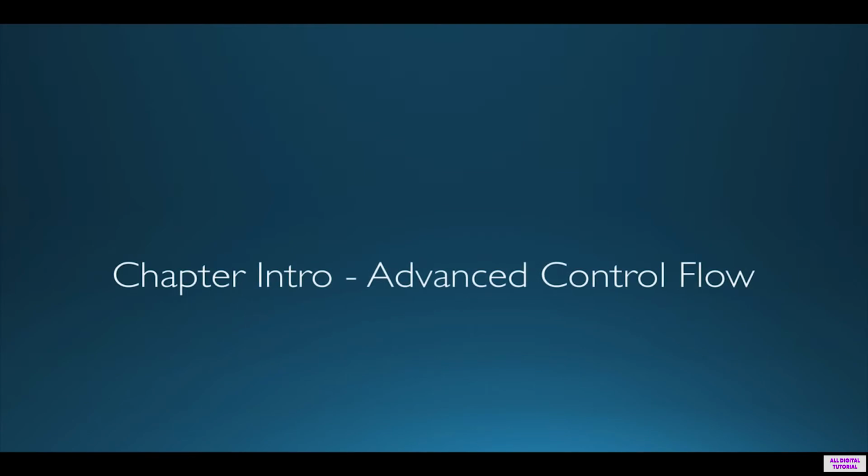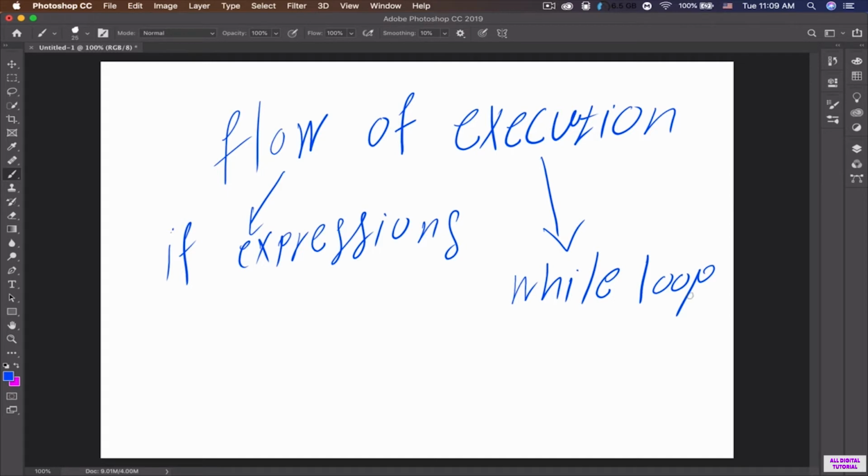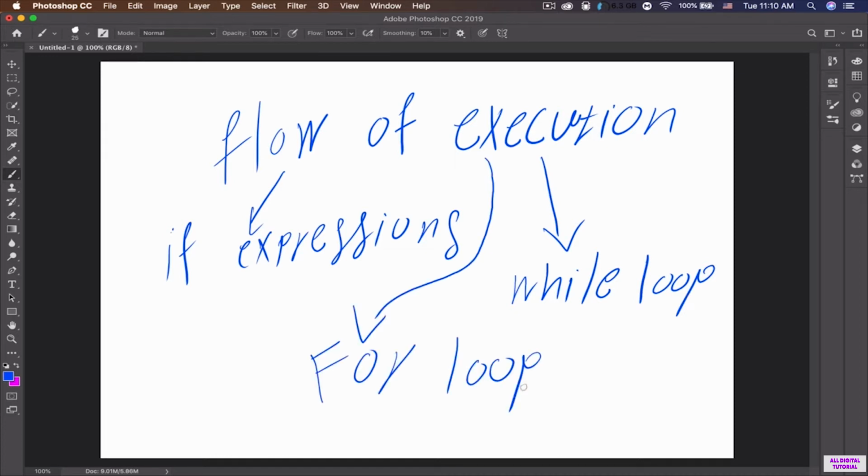Advanced Control Flow. So in the previous chapter of the course, we've learned how to control the flow of execution using the if expressions and while loops. In this chapter, we are going to learn about another way to control the flow of execution. We are going to learn about for loops.